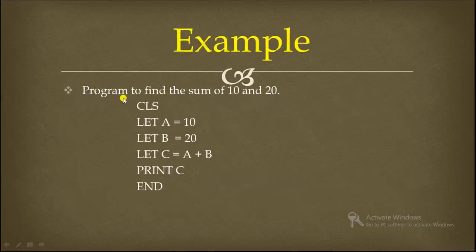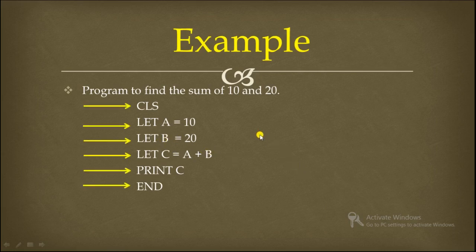So here we have a program to find the sum of 10 and 20. As you can see on the screen, this is the program. So the compiler converts the whole program, all lines, into machine code in one time.